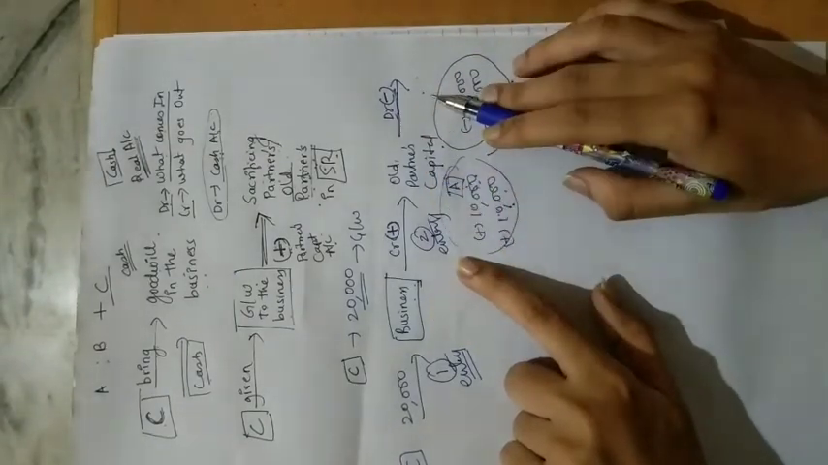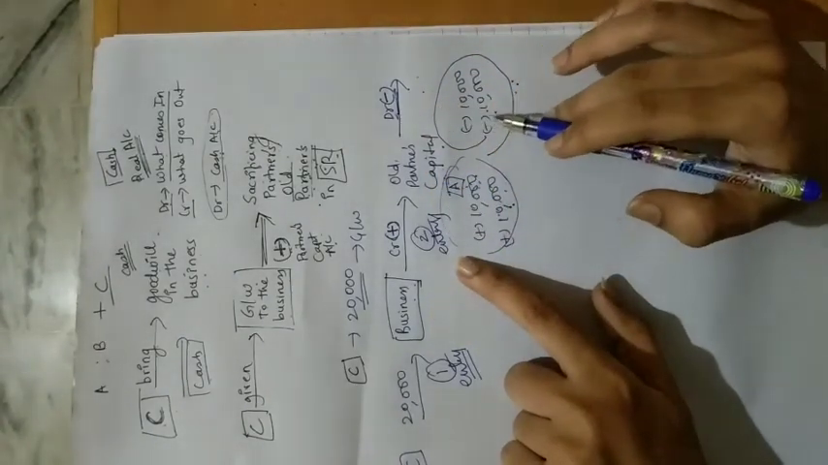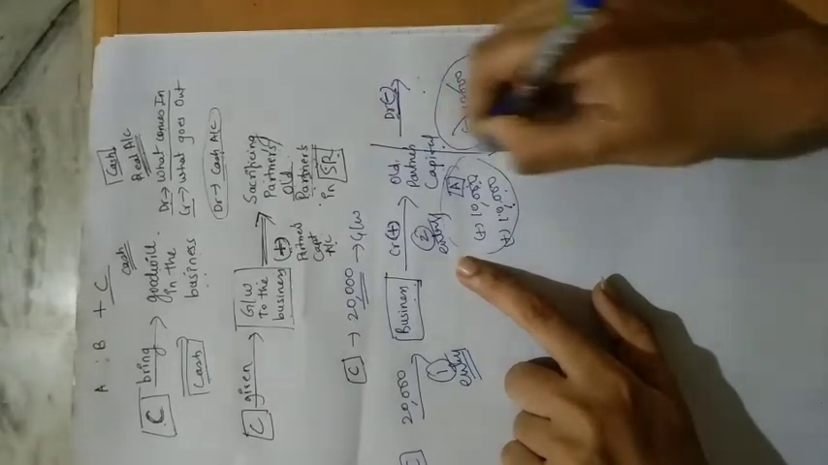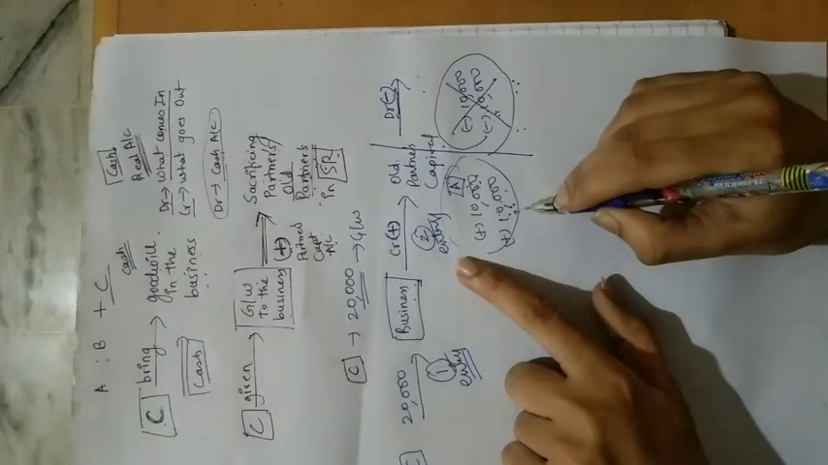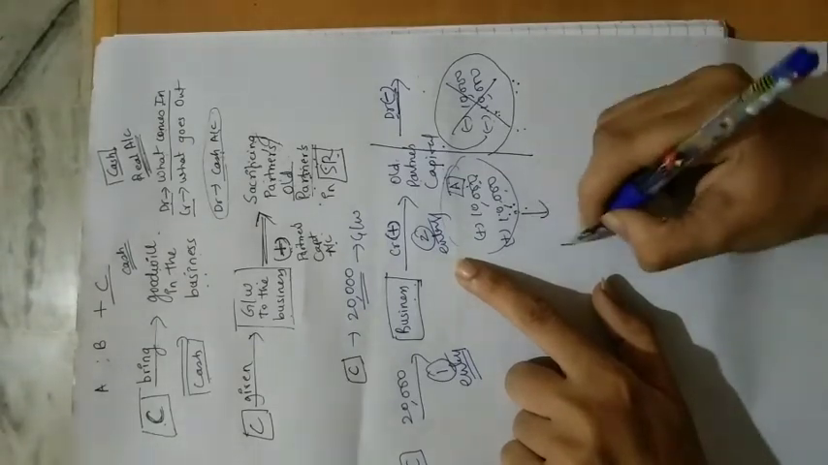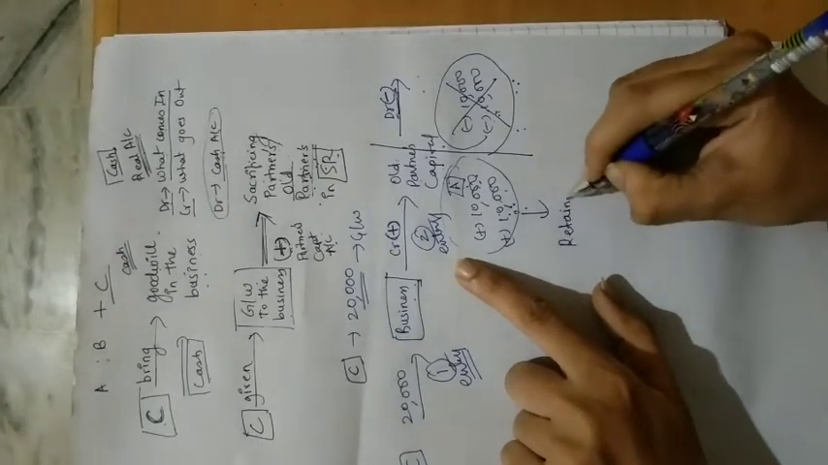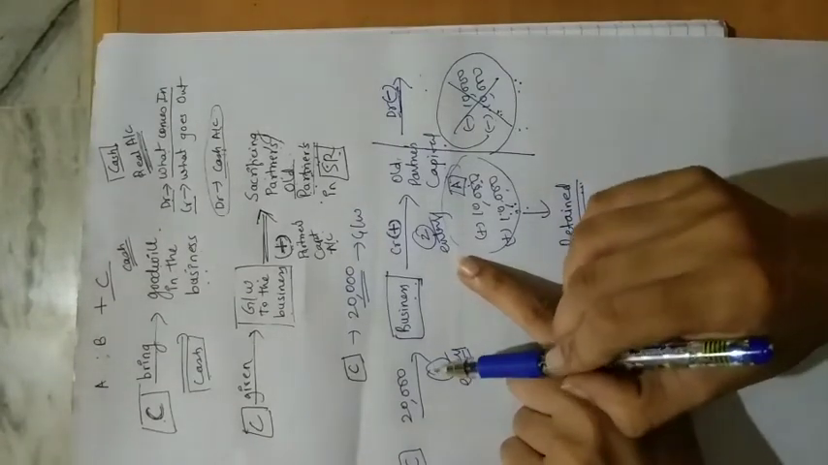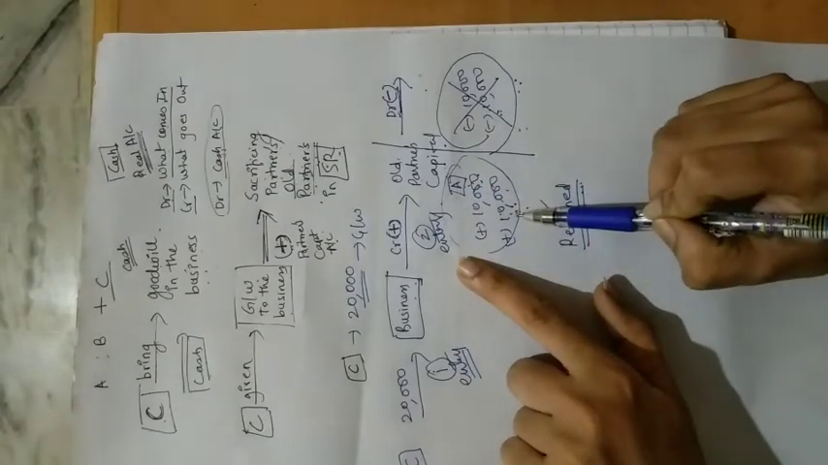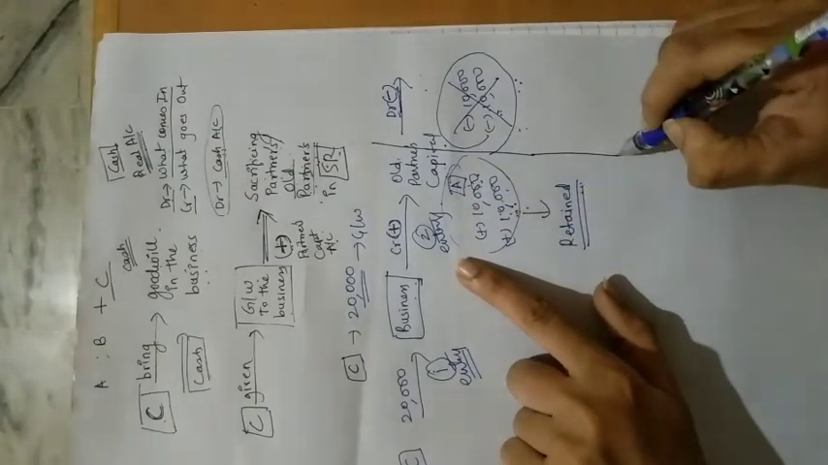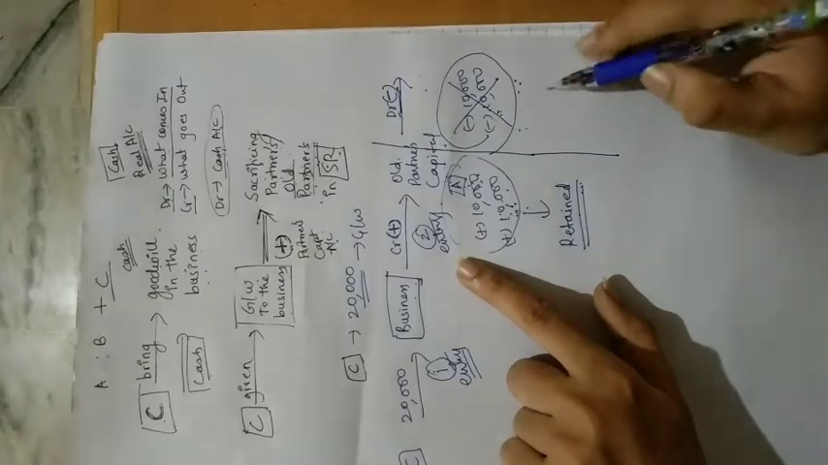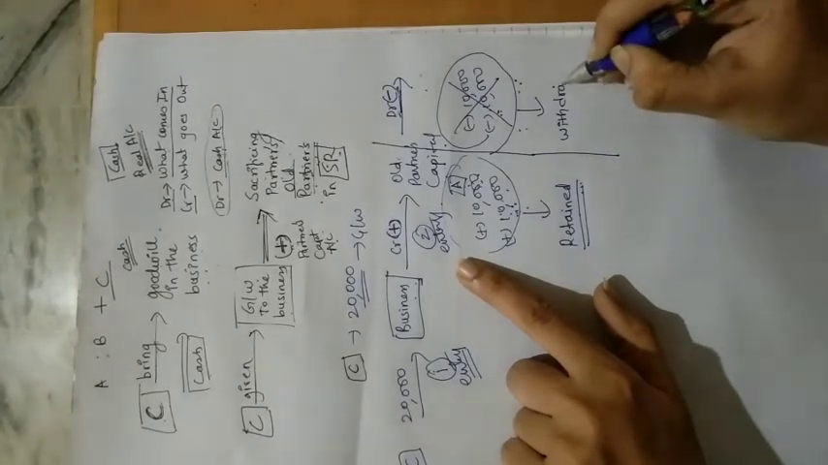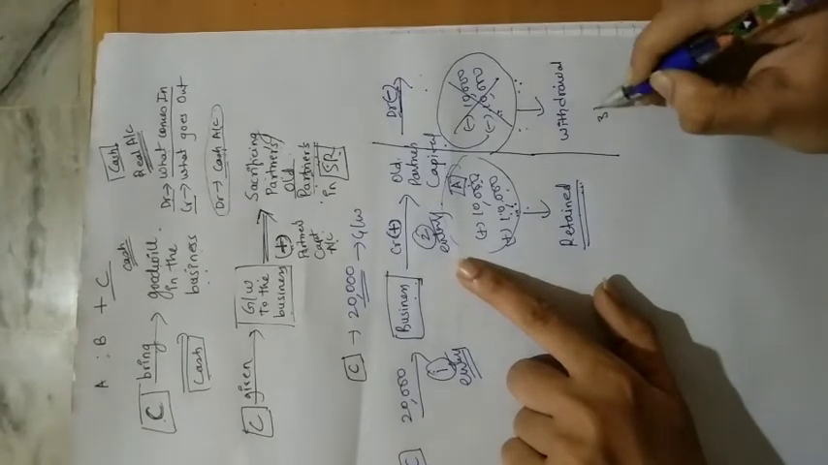And the third entry will come only when the partners are withdrawing the money. If they are not withdrawing the money, you have to pass only up to the second entry. So if the question says that the goodwill brought by the new partner is retained in the business, then you have to pass only the first and second entries. Retained means the partner has not done the withdrawal. Only if it is mentioned that the partner has done the withdrawal will the third entry come.